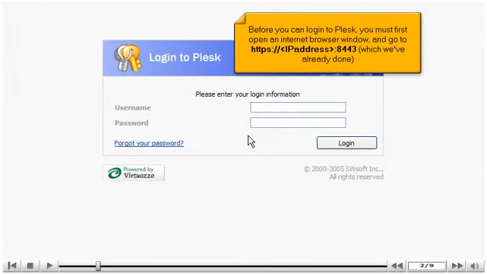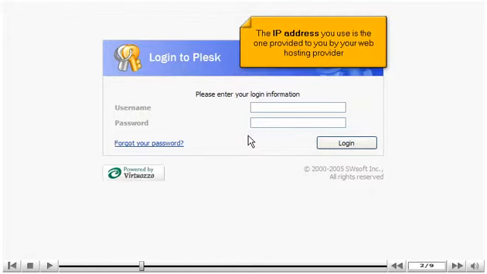Before you can log into Plesk, you must first open an internet browser window and go to https://ip-address:8443, which we've already done. The IP address you use is the one provided to you by your web hosting provider.